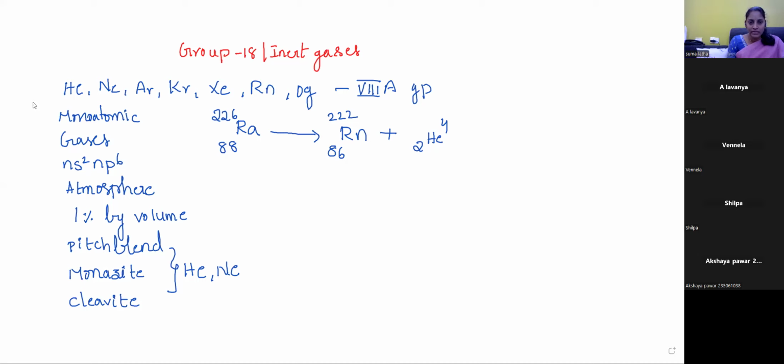Next, their physical properties. First, note all these points, everyone. Next is the physical properties of all these elements, such as atomic mass.